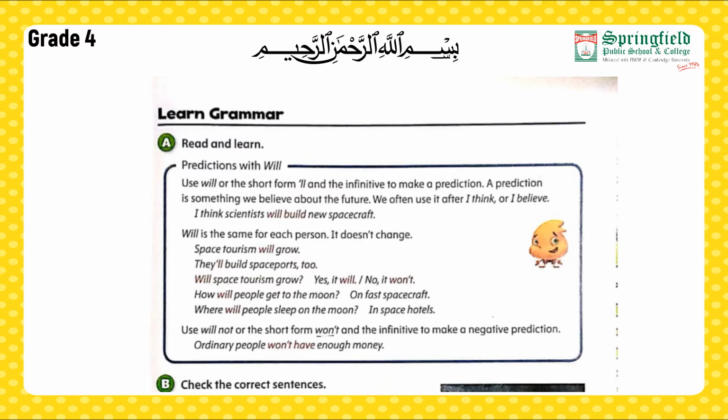Will is the same for each person, it doesn't change. That is, we can use will for any person. He, she, it, we, they, you, are. Space tourism will grow. They'll build space sports too. Will space tourism grow? Yes, it will. No, it won't. How will people get to the moon? On fast spacecraft. Where will people sleep on the moon? In space hotels.